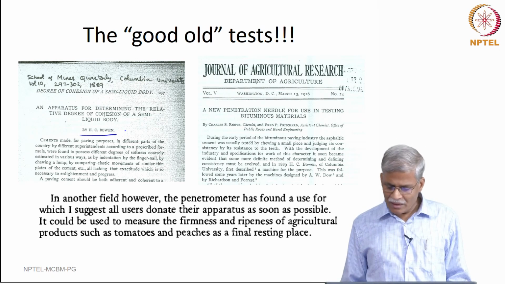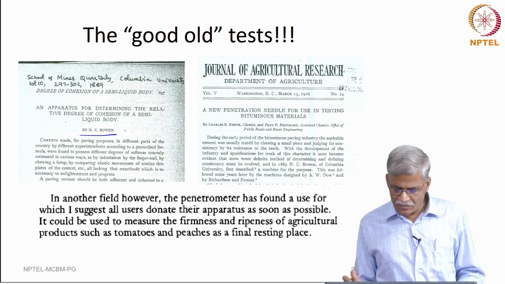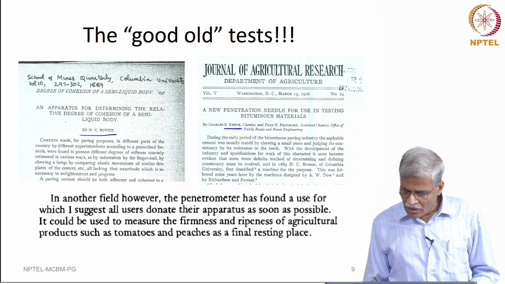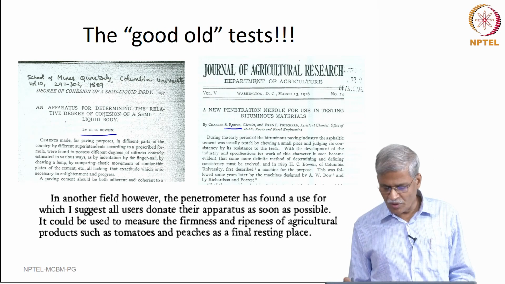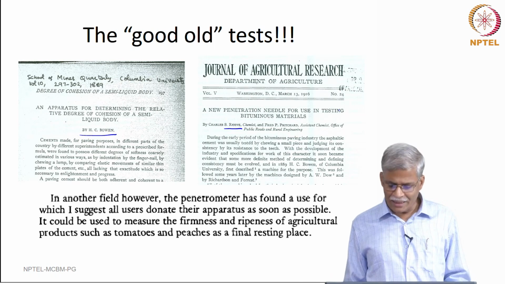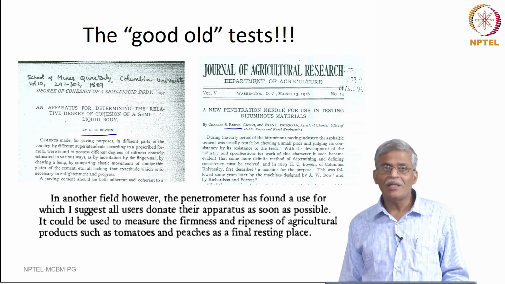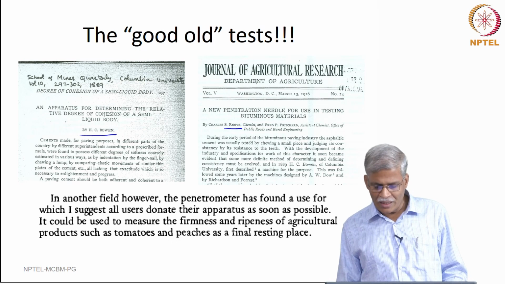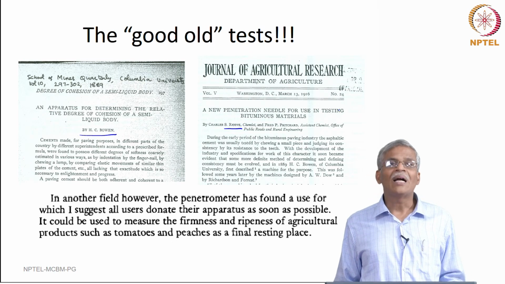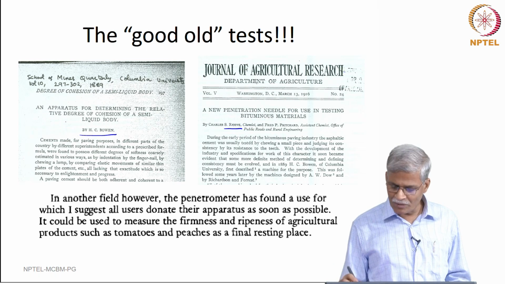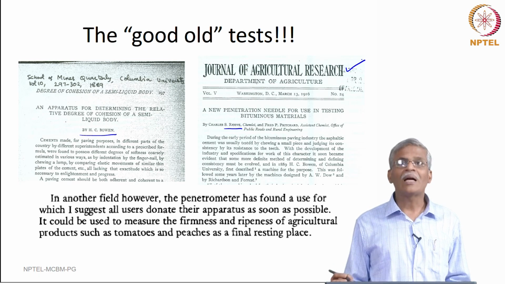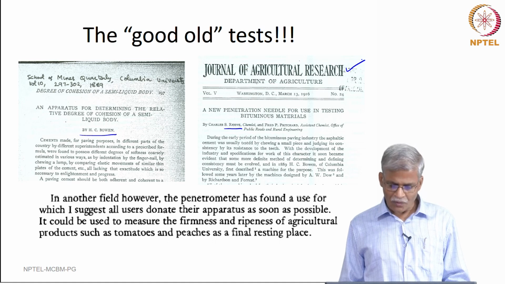And later, during 1916, Charles Reeve improved this test procedure for the penetration test, and he titled it a new penetration needle for use in testing bituminous material, and interestingly this was published in the Journal of Agricultural Research, right.